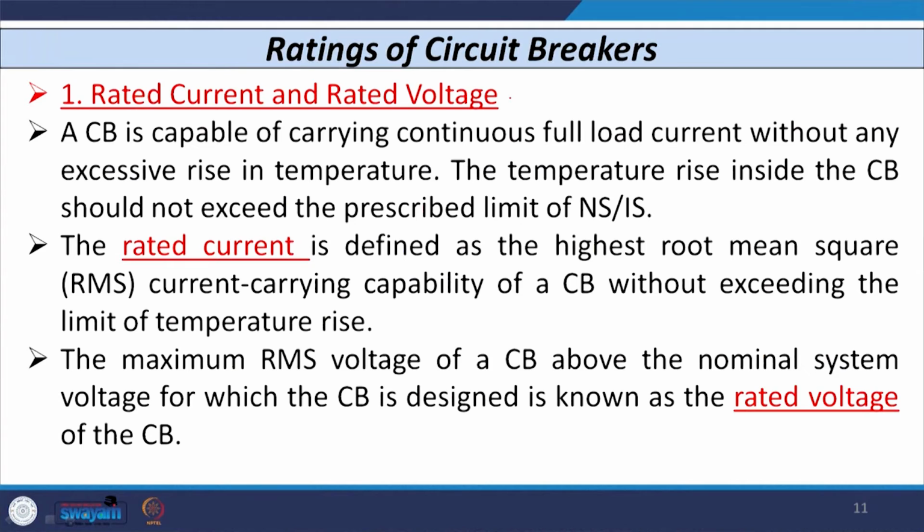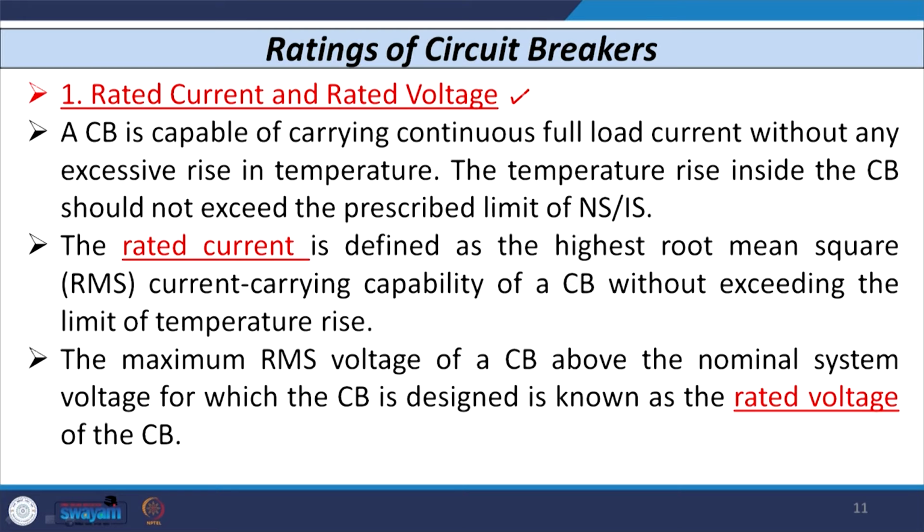So, that means we have to define some characteristic values of the breaker based on certain parameters. Let us discuss some standard nomenclature or definitions used for circuit breakers. The first point is the rated current and rated voltage of the circuit breaker.